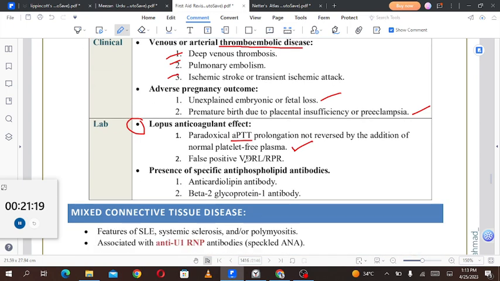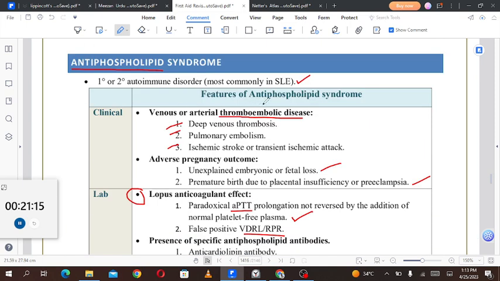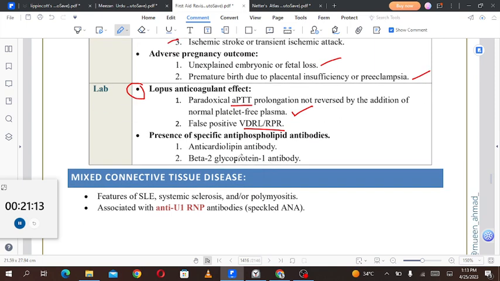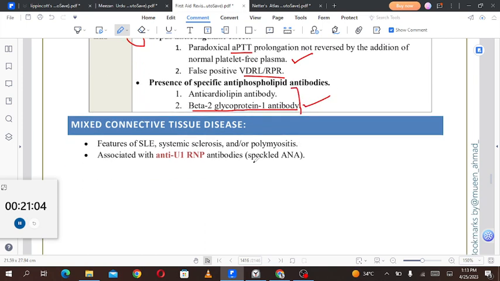False positive VDRL or RPR can also be seen. These are tests for syphilis, and in antiphospholipid syndrome, these tests also come out positive. Specific antiphospholipid antibodies, anti-cardiolipin antibodies, and beta-2 glycoprotein 1 antibodies are also seen in these conditions. Then we'll talk about mixed connective tissue disease.